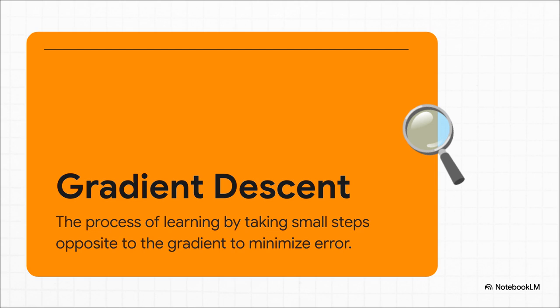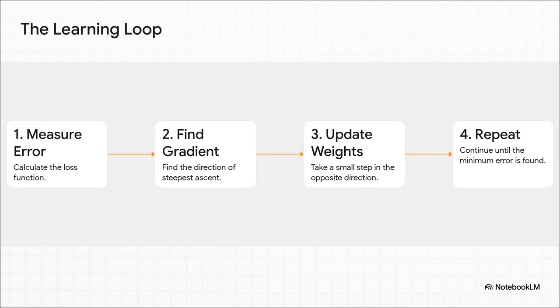It just keeps walking downhill, towards less and less error. And this whole thing builds into this beautiful, simple loop that gets repeated millions, maybe billions of times. Step 1, the model makes a guess and measures how wrong it is. That's the error. Step 2, it uses calculus to find the direction that would make that error even worse. Step 3, it nudges its internal weights, that W matrix, in the exact opposite direction. And step 4, it just does it all over again, getting a tiny bit less wrong each and every time.